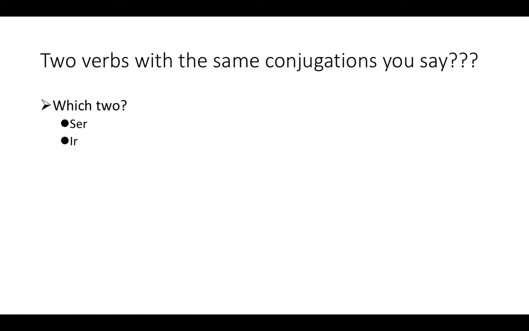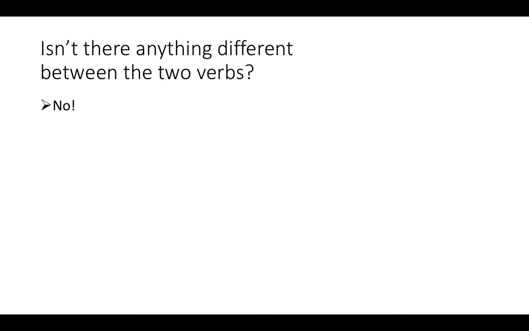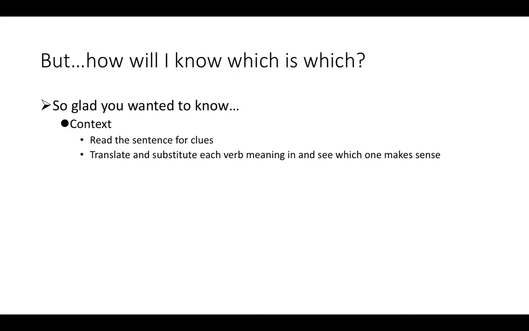As you're learning this weekend, yes, we are learning ser and ir in the preterite. They're both irregular, but they have the same conjugation. So we're going to take a look and see what their conjugation is. In order to know which one we're actually referring to, whether it's ser or ir, you're going to need to know the context of what you're reading or saying, because they share the same conjugation. And so we're going to take a look and see how to make that work.